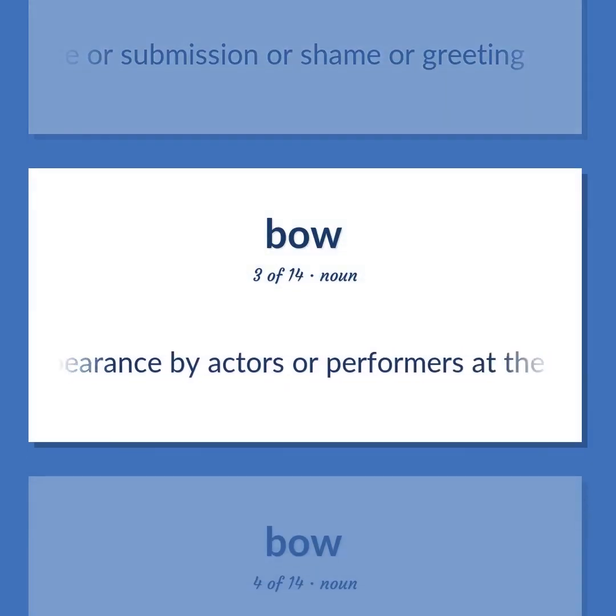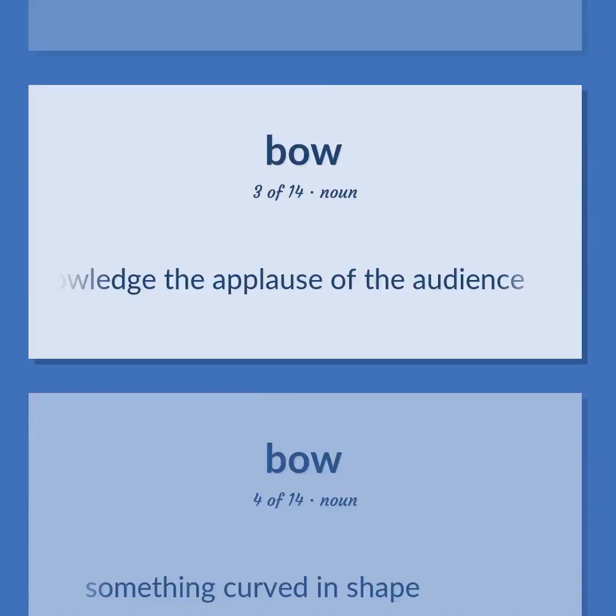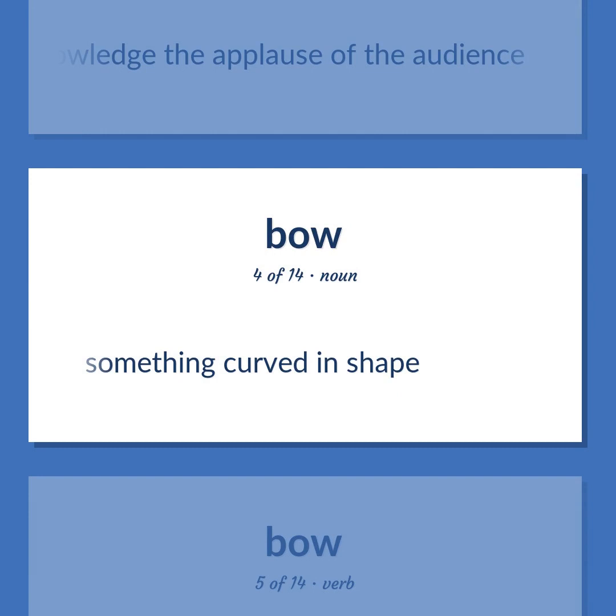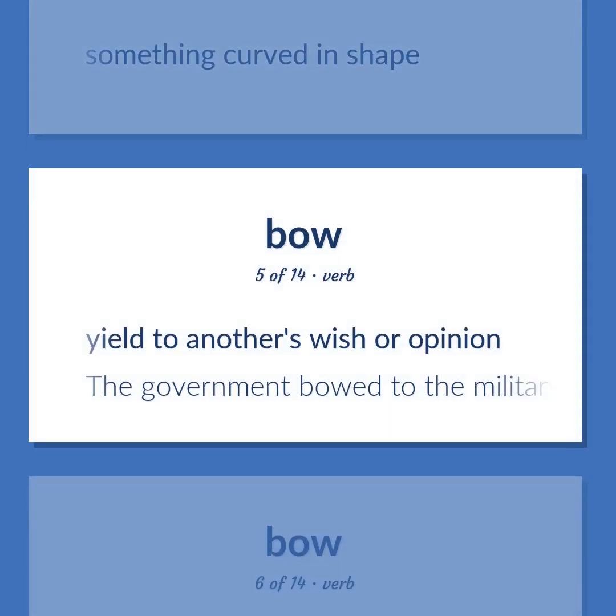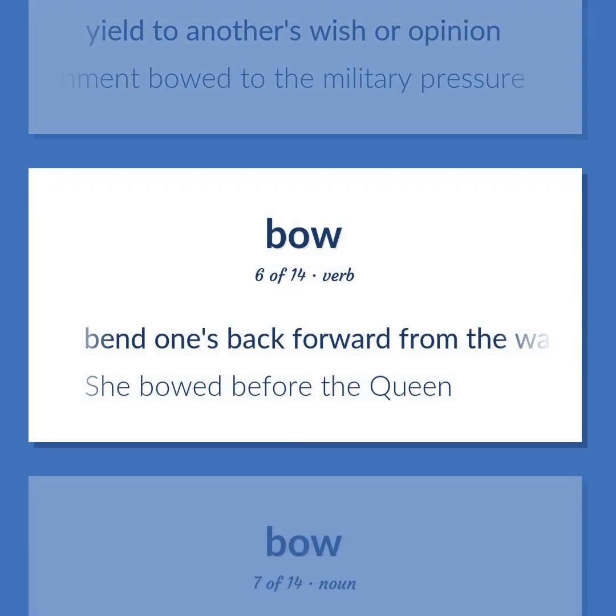An appearance by actors or performers at the end of the concert or play in order to acknowledge the applause of the audience. Something curved in shape. Yield to another's wish or opinion. The government bowed to the military pressure. Bend one's back forward from the waist on down. She bowed before the Queen.